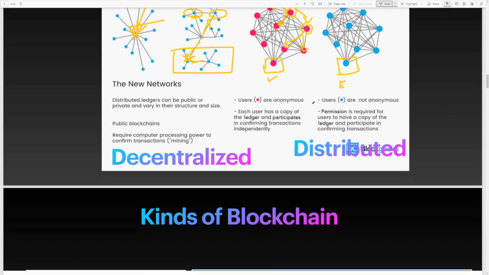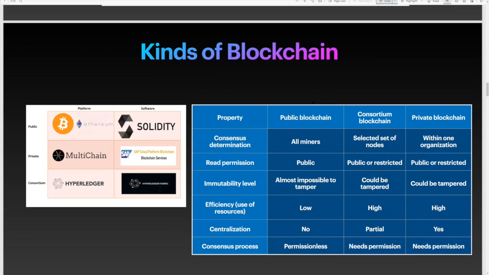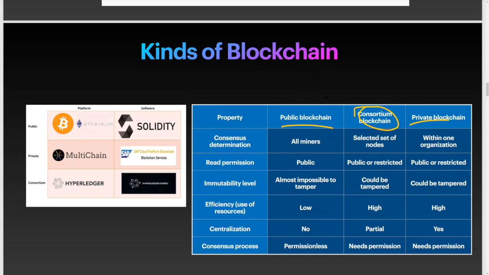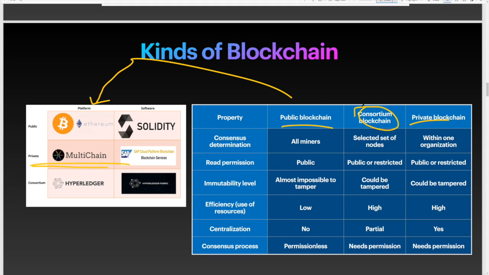Before we jump into that, I want to show you the different kinds of blockchain so that you understand what we're trying to build. There are three kinds of blockchains. One is public, one is private, and one is in between, the consortium. Public is very open. Bitcoin and Ethereum are public blockchains. Private blockchains, Hyperledger could be a good example. Multichain is a good example of a private blockchain. Consortium is what we were trying to use, like Hyperledger.